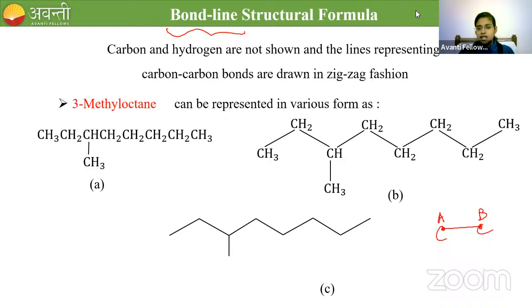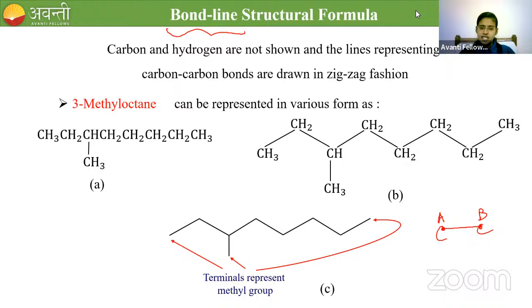Shall I go for the next? So here you see, as I have already told, all the terminals represent the methyl group. Methyl group means it is CH3. Clear?